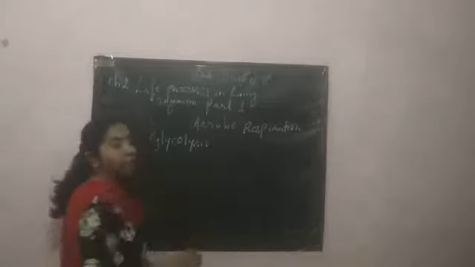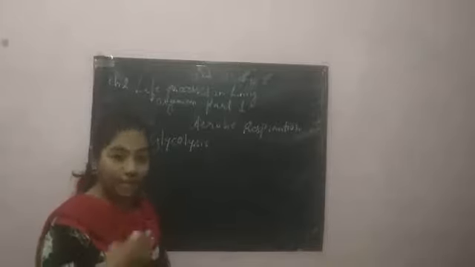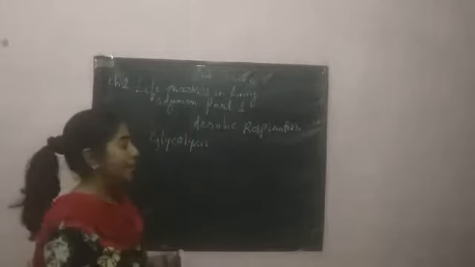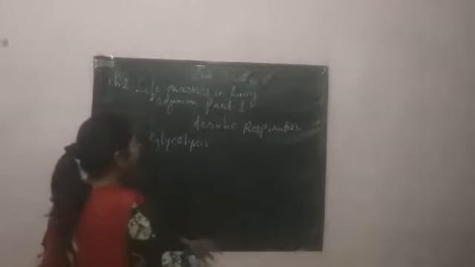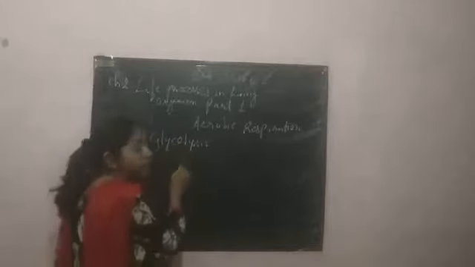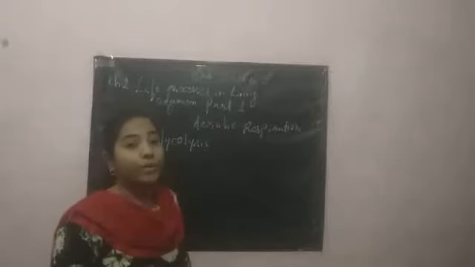Whatever carbohydrate we have taken into our body will first decompose into glucose. Then glucose will oxidize, and that entire process is the part of glycolysis. It is the first step in aerobic respiration. Then where will this glycolysis take place? It will take place in the cytoplasm of the cell.